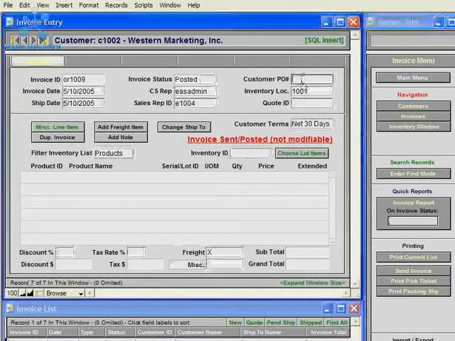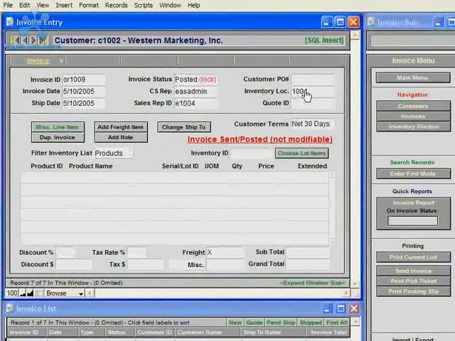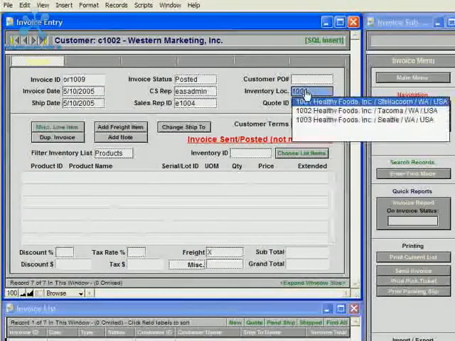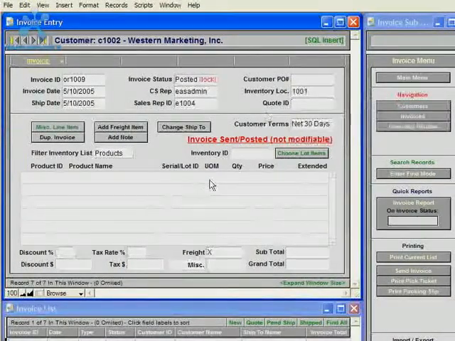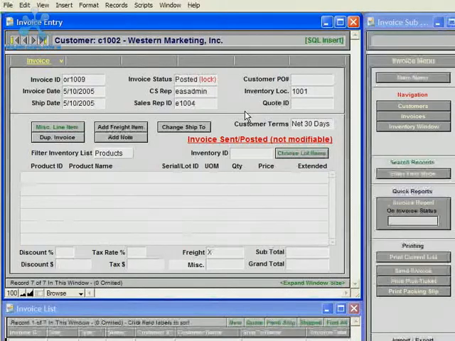And then you could enter a customer PO number and an inventory location, which is very important because for each invoice you could create invoices for multiple locations in this system, and if I was to choose location 102, then the inventory items, the quantities that are entered as line items, would pull from location 102 if you're using the inventory control for multiple locations.